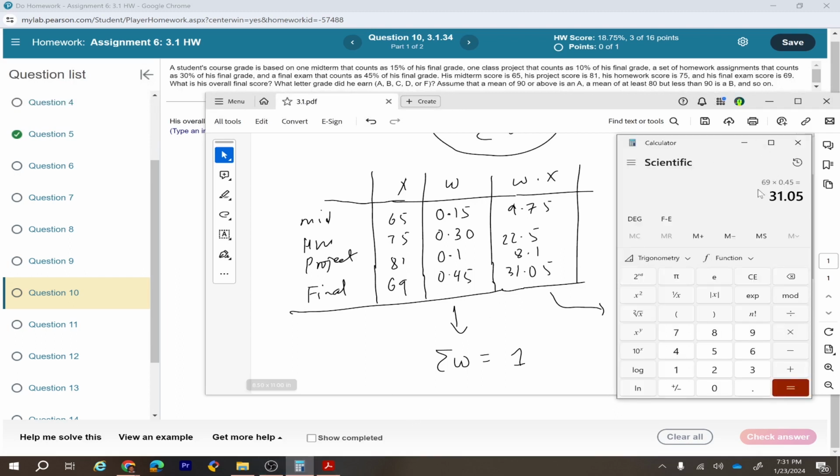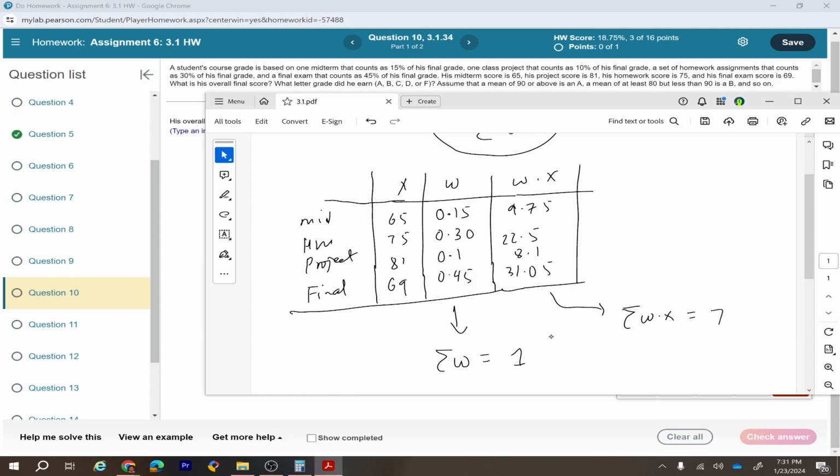Which is 9.75 plus 22.5 plus 8.1 plus 31.05. That's the final score, 71.4.